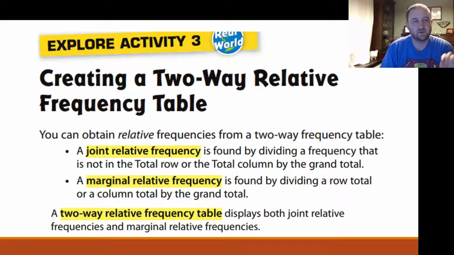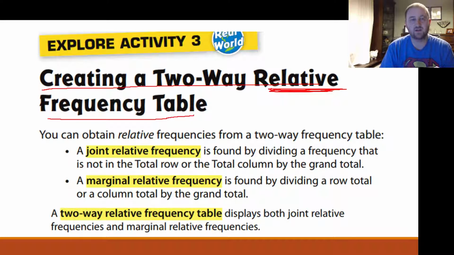Now, explore activity 3. Now we are creating a two-way relative frequency table. So we just did a relative frequency table a second ago when we calculated those percents. Now we're going to use the two-way frequency table we just made to create a two-way relative frequency table.